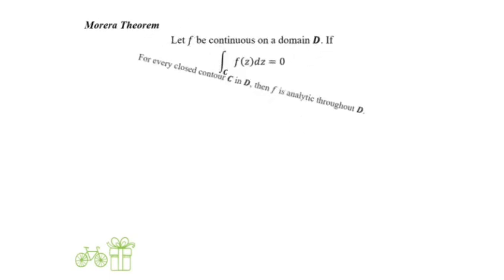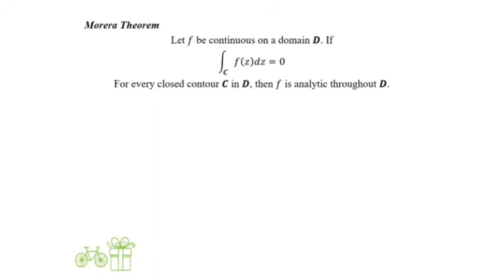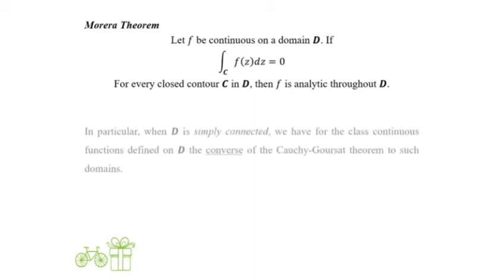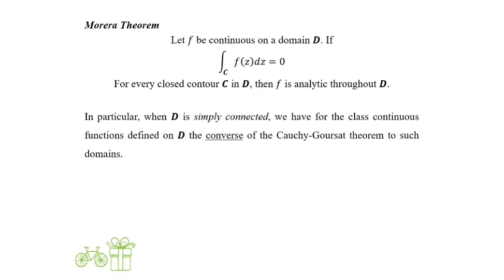Let function f be continuous on domain D. If the integral of f(z) dz along C is equal to 0 for every closed contour C in D, then function f is analytic throughout D. In particular, when D is simply connected, we have for the class of continuous functions defined on D the converse of the Cauchy-Goursat theorem to such domains.